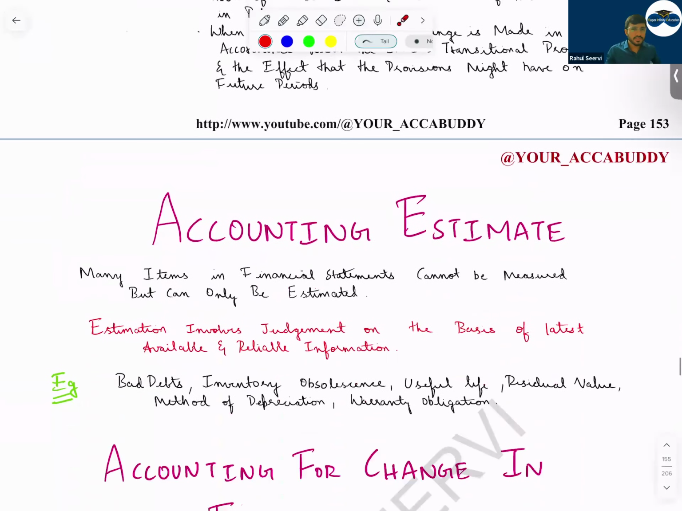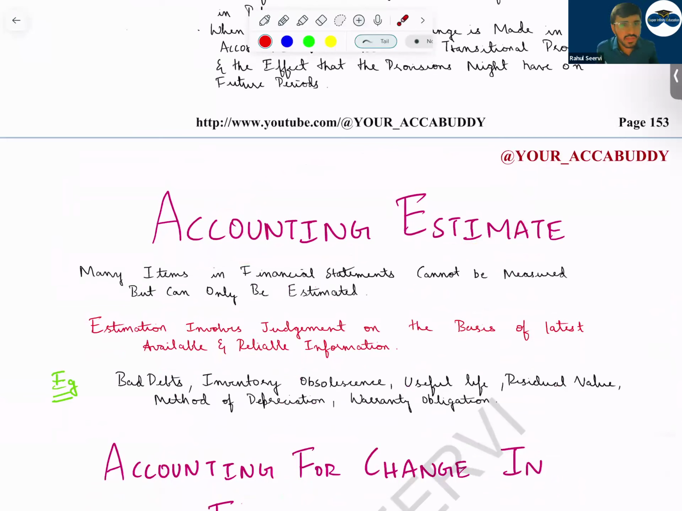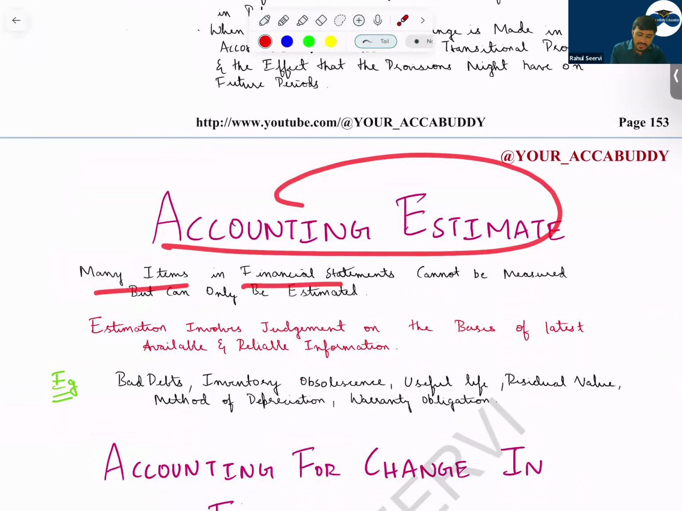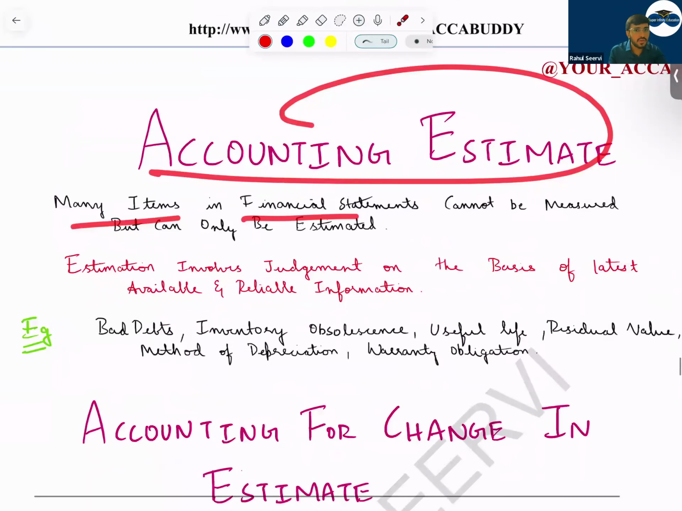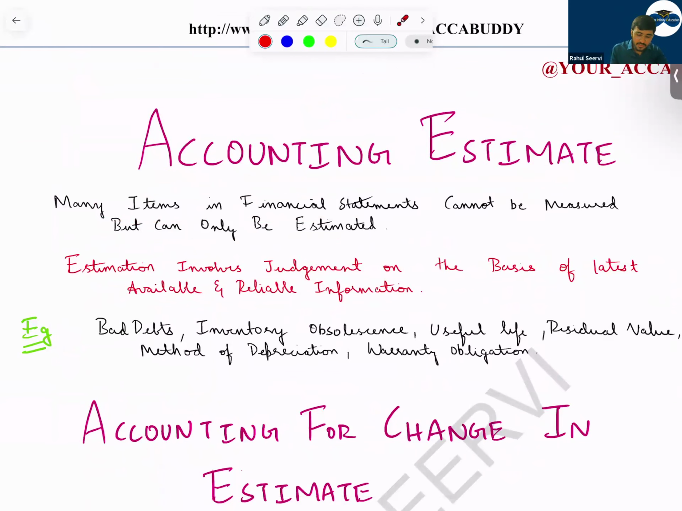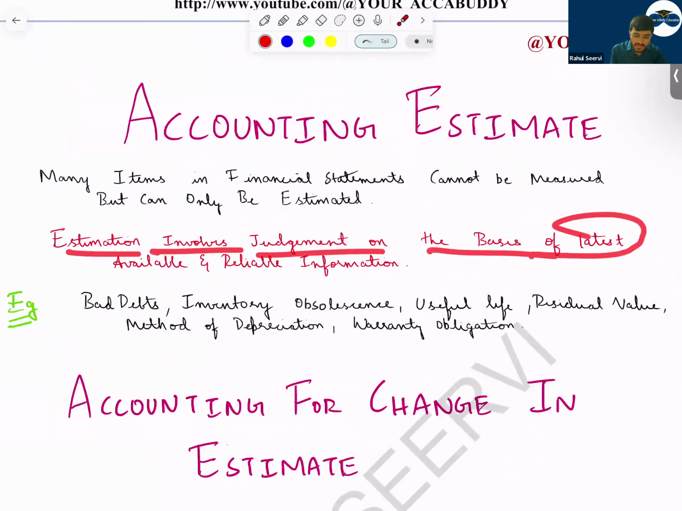Now coming to accounting estimate. Accounting estimate means what? Many entities. Can I say, when we prepare our balance sheet and P&L, a lot of items are based on estimate, like your useful life, residual value, future cash flows, etc.? So, accounting estimate. Many items in the financial statements cannot be measured but can only be estimated. Estimation involves judgment on the basis of latest available and reliable information.